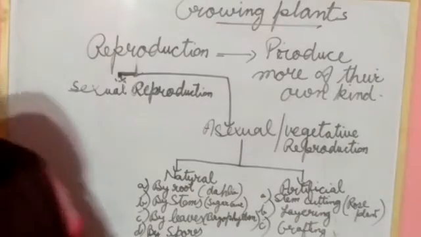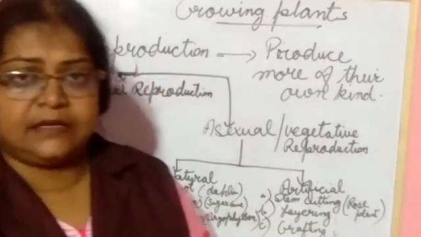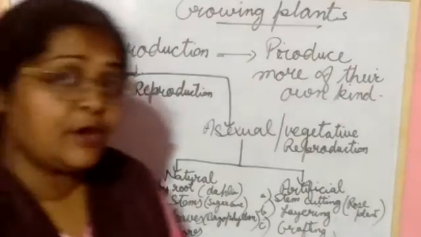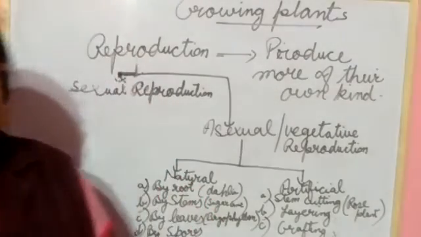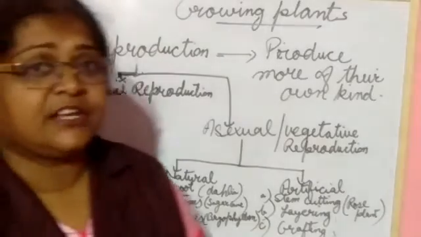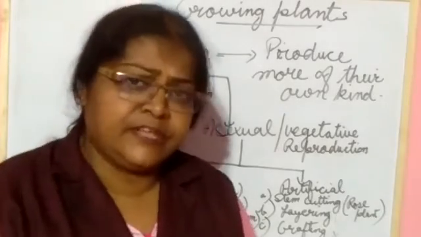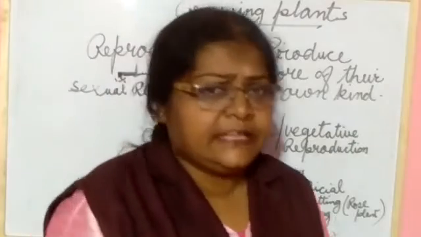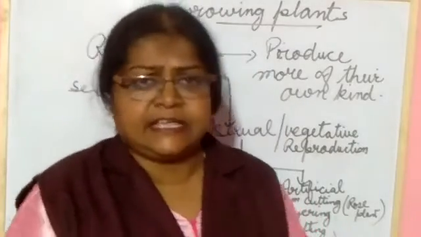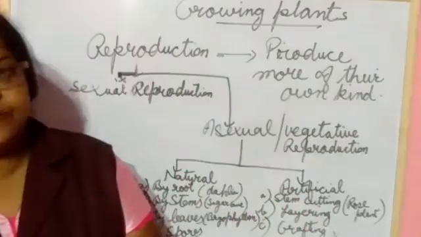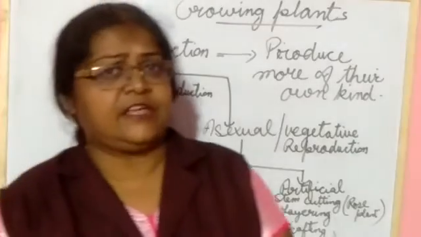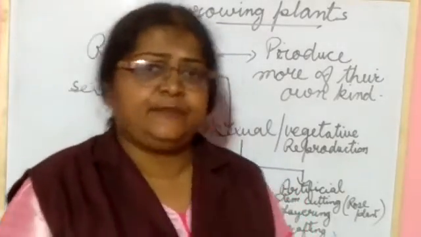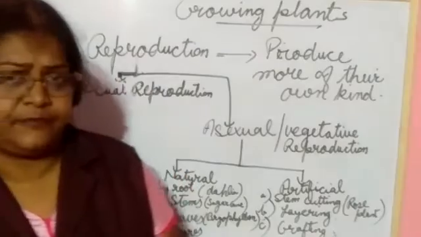Now what you have learned here in growing plant, first you have to grow more and more plant, because plant is very important in our life. We get everything from the plants. Whatever we are eating, we are taking, everything plant provides us. We have to save plant. We have to save tree. It is very important for our life.